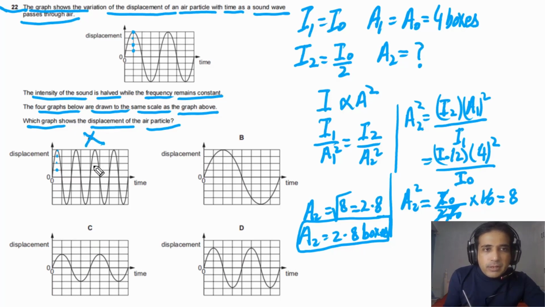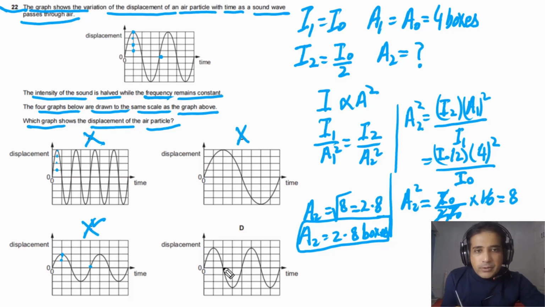not a possible answer. If you look at this one, this has a different time period, and this also has a different time period, so this is not possible, this is also not possible. Because frequency remains the same, it means time period also remains the same. So A and B, they are not possible answers. But if you look at C, in this case you can see the time period is equal to 4 boxes, and this time period is also equal to 4 boxes, so this can be the answer. But the amplitude of this one is not equal to 2.8 boxes, it is only equal to 2 boxes, so this answer is not possible.